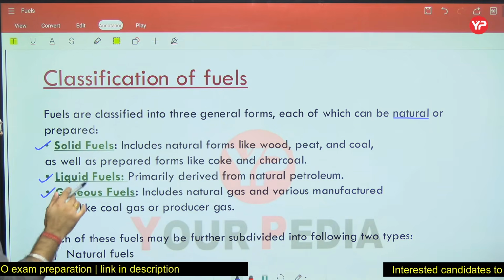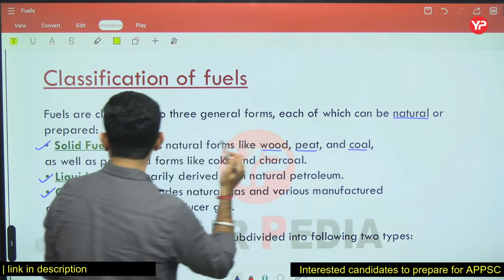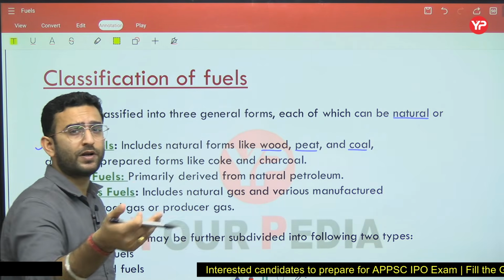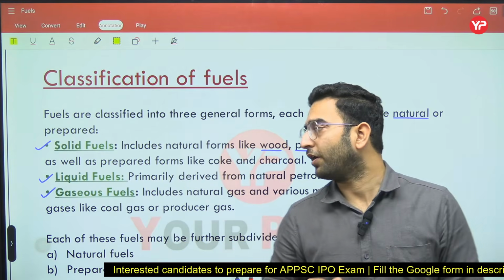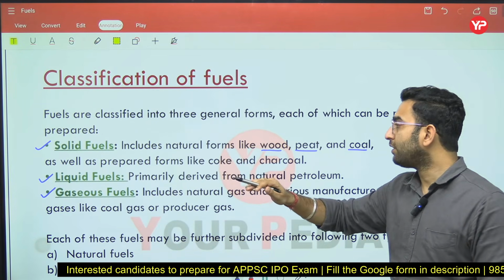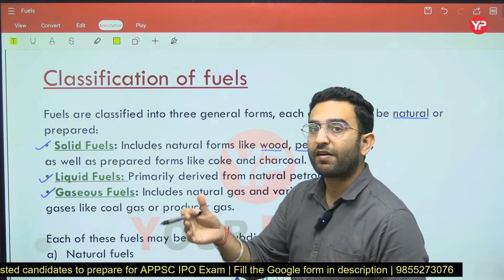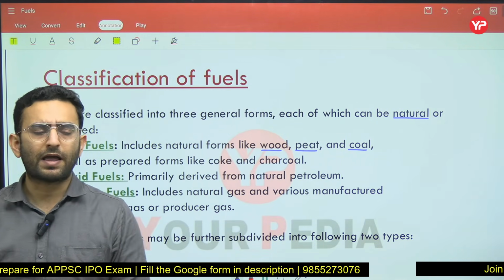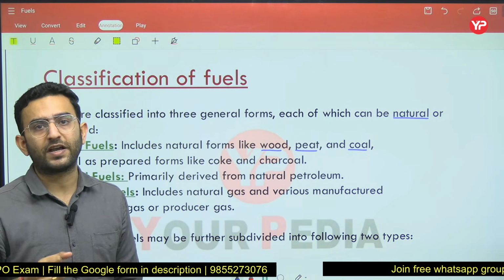If we talk about the natural solid fuels, we have wood, peat, coal, or I can say different types like anthracite, bituminous, or lignite. These are the preparatory stages of the coal. Now coming back to liquid fuels, we have natural petroleum which is basically derived from crude oil. By doing the fractional distillation process, or we can do the cracking process to obtain the different types of fuels.